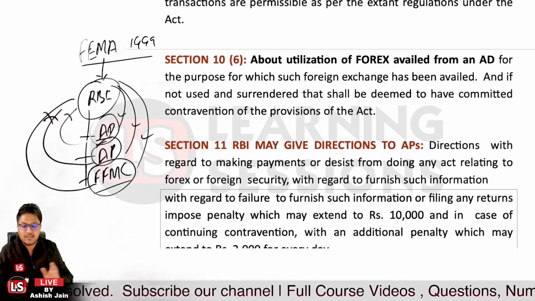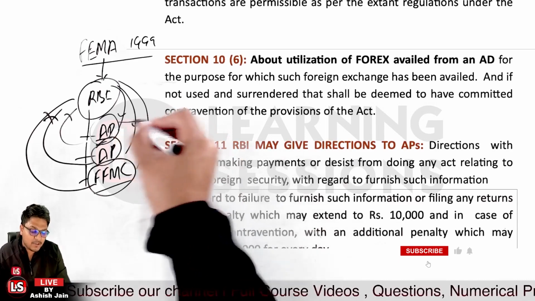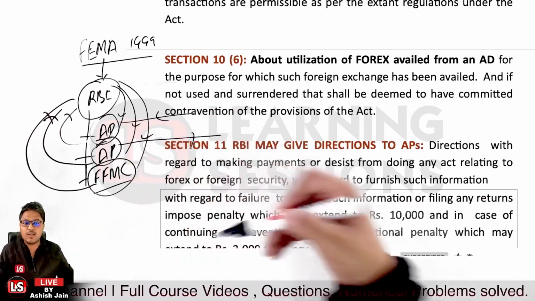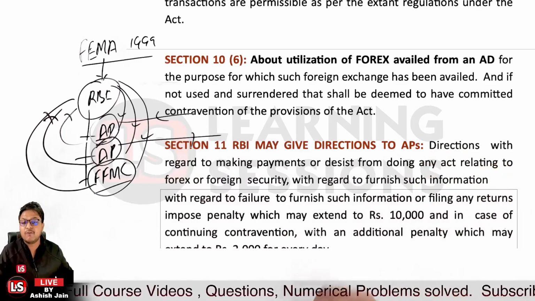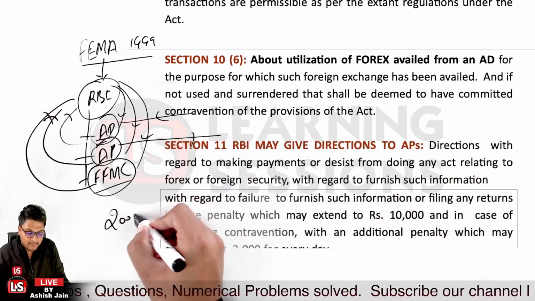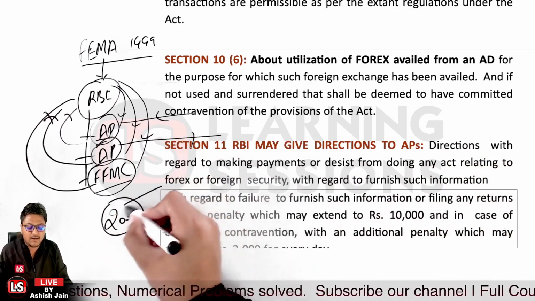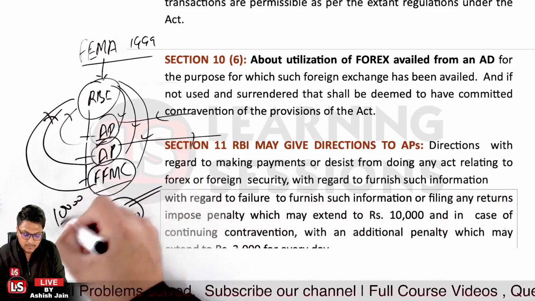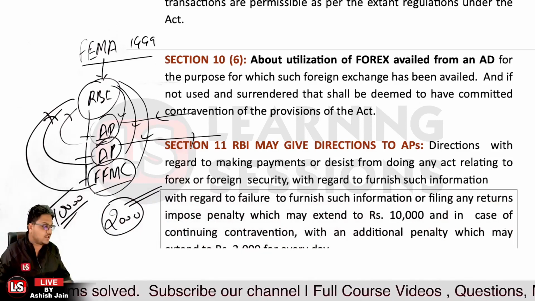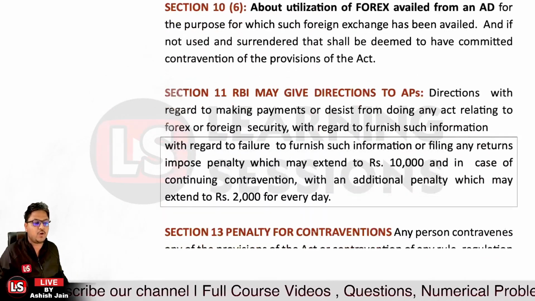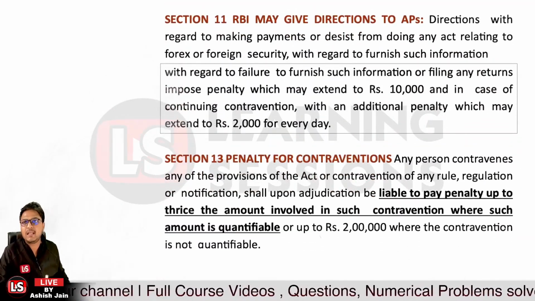Moreover, if there is continuing contravention, where they never submit or furnish the information and are still not furnishing it, then a penalty of rupees 2,000 per day can be imposed for the continuing contravention. Otherwise, a penalty of rupees 10,000 will be imposed. That's related to section 11 of the FEMA Act. And further, it's related to what? It's related to section 13, penalty for contravention.